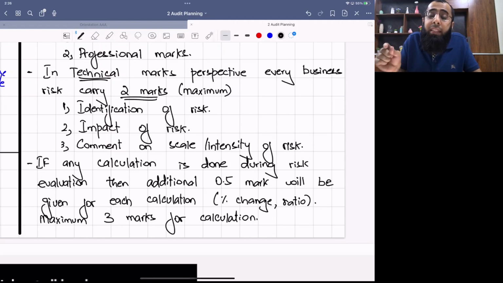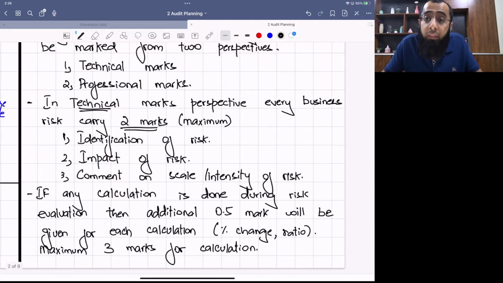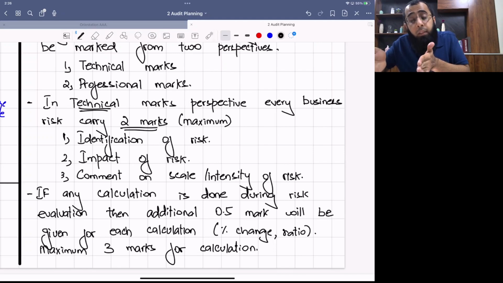The examiner has kept a breaker for this because otherwise students will only gain marks through calculation. So the examiner is saying that I am more interested in your evaluations. So you can get a maximum of 3 marks for calculations, but after that you can do calculations, but you will not be marked for them. I want each business risk to be well evaluated.